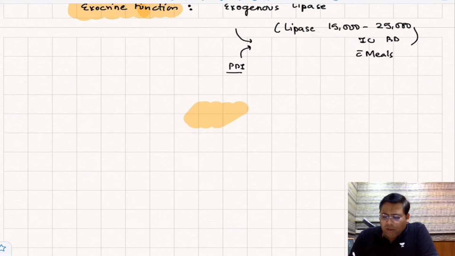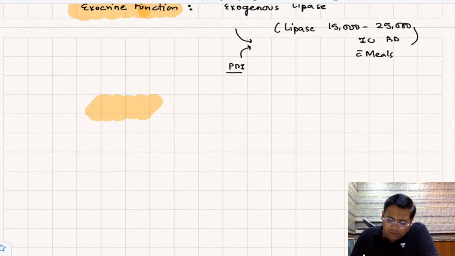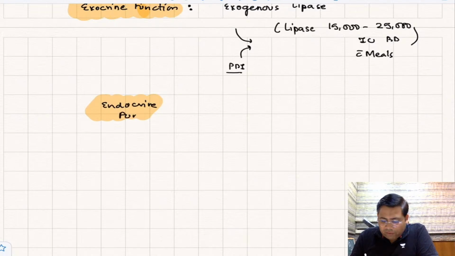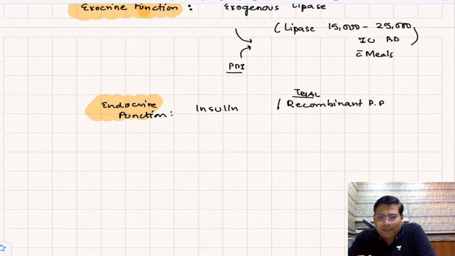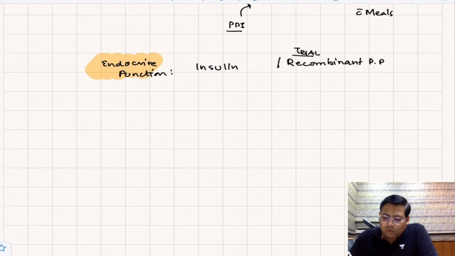Let us talk about how to control the endocrine function. For endocrine function, you have only one very, very simple and important thing, that is insulin. Then there is a trial going on of recombinant pancreatic polypeptide, but that's very costly and especially not available in developing countries like India. So let us go to the introduction of surgical intervention.